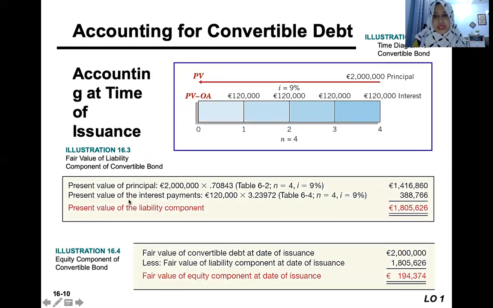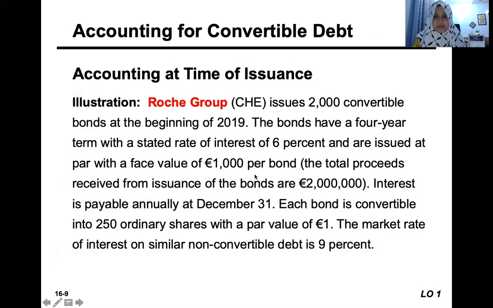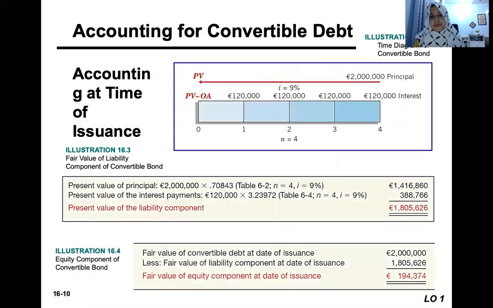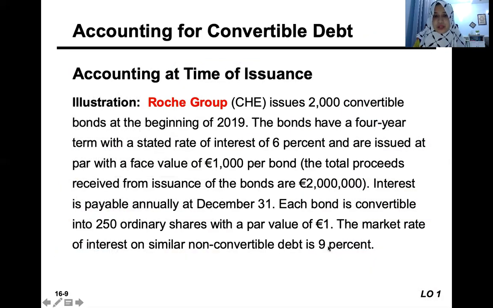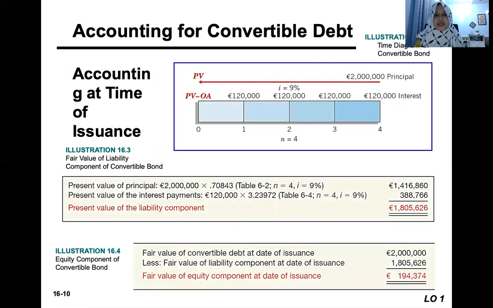First, we calculate the present value of the principal amount, which is 2 million, the proceeds from the bond issuance. So we get the present value of 1,416,860. And then we calculate the present value of the interest payment, based on the interest rate of the similar non-convertible debt, which is 9%.